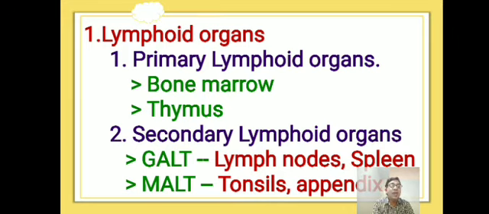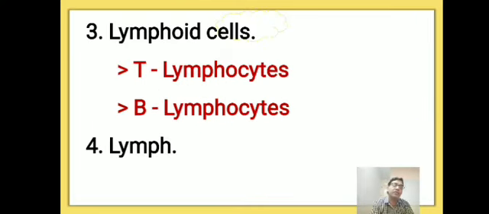Next one, Peyer's patches. These are aggregations of lymphoid tissue present in the lamina propria of the ileum of the small intestine. The small intestine has a specific part called the lamina propria. In that region, we see this association of lymphatic tissue called a Peyer's patch. So these are the MALT, mucosa associated lymphatic tissue.